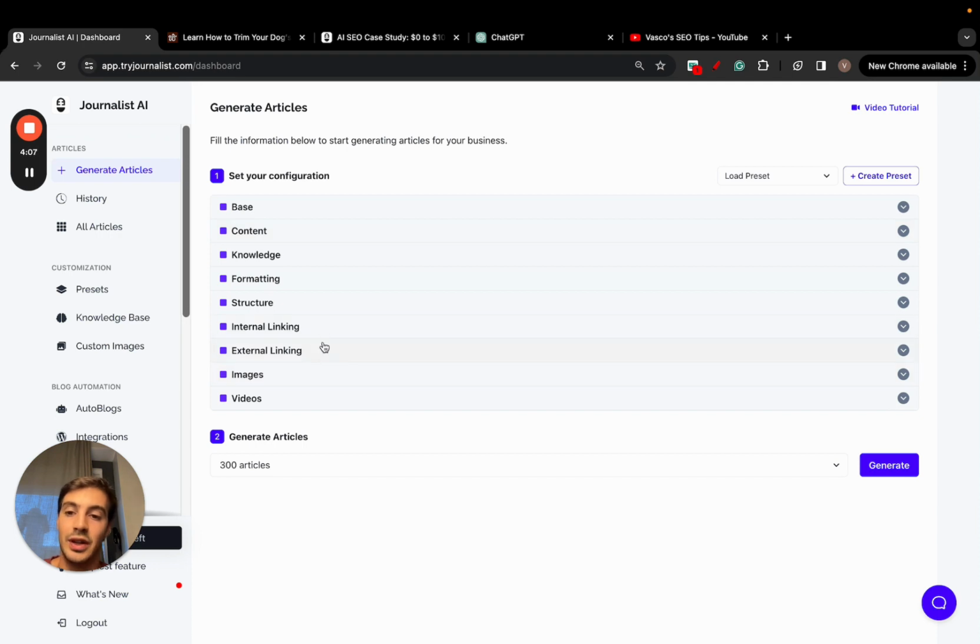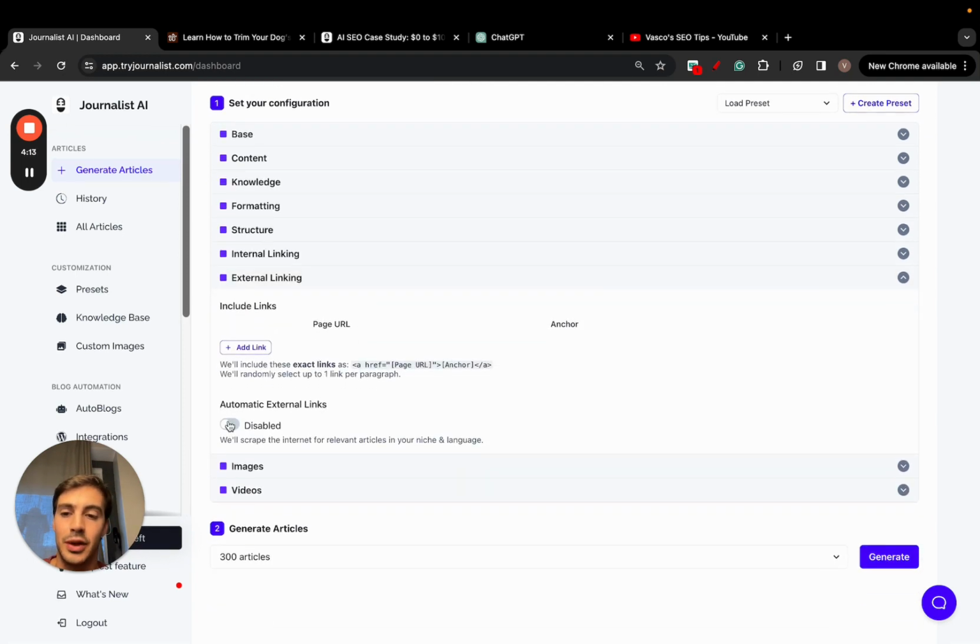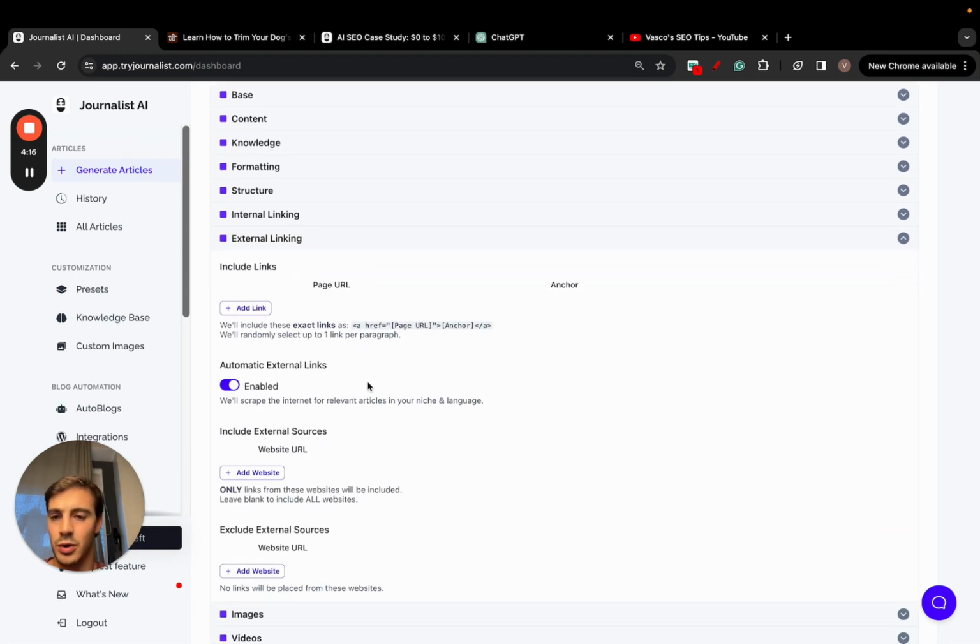And then here, the internal and external linking. This is where you can add external and internal links to your article. So for external linking, just go here and enable this. There's a bunch more advanced settings, which I won't cover right now. But essentially, we write the article and then we'll scrape the internet for relevant articles in your niche and language.